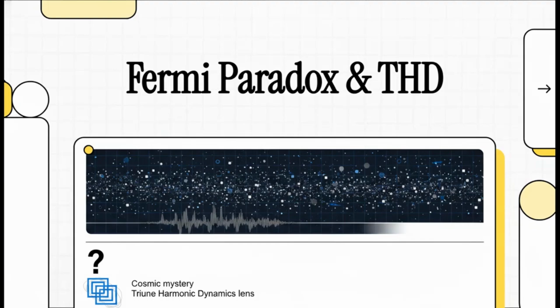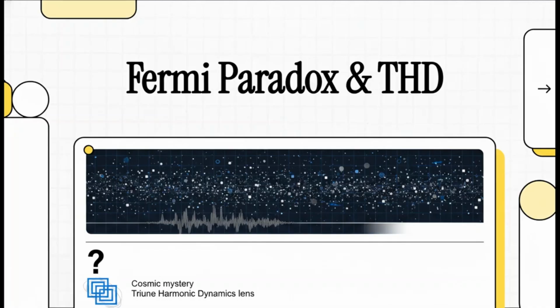Whenever you look up at the night sky, it just feels overwhelmingly vast, right? I mean, we're talking about billions of stars and literally trillions of planets out there. By all of our math, the universe should be absolutely crowded with life. But, well, when we actually listen, we hear nothing. Total silence. So why is the universe seemingly so empty?